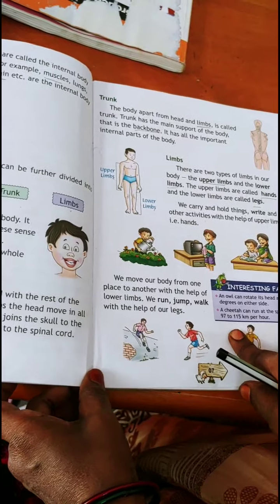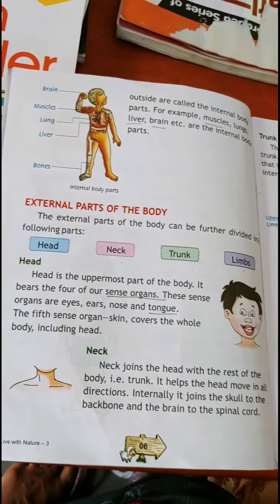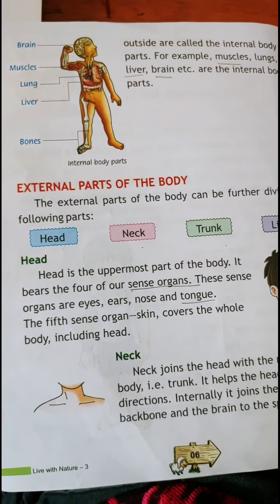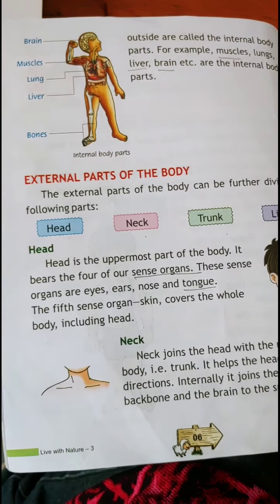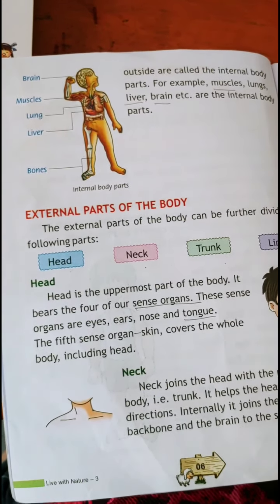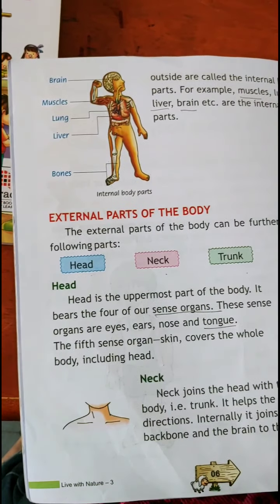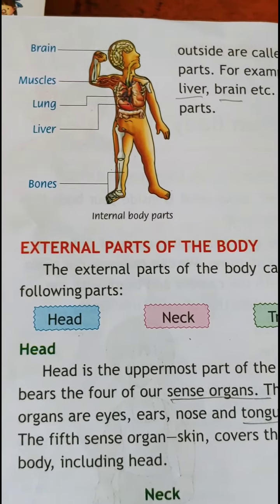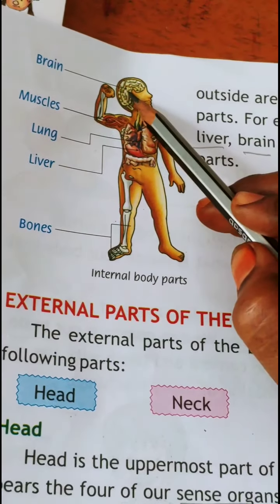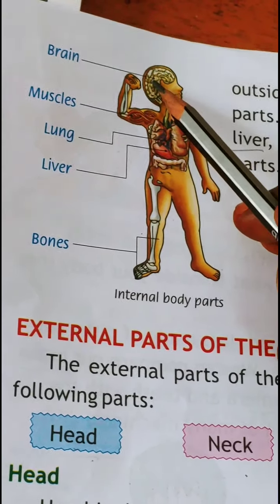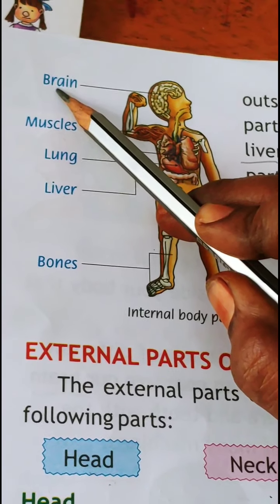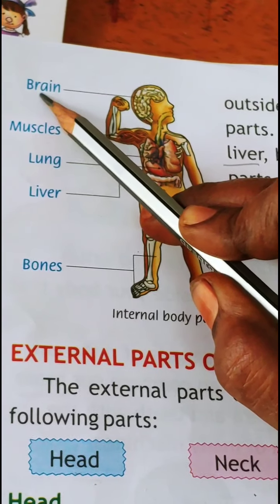Now let us know about the internal body parts. I hope children you all understood what are the external body parts. Now let us go to the internal body parts. What are internal body parts? The internal body parts are the body parts that are seen inside our body, that cannot be seen outside, are called internal body parts. For example, see children, our head, inside our head we have a brain. Brain is the internal part of the body which is present inside our skull.